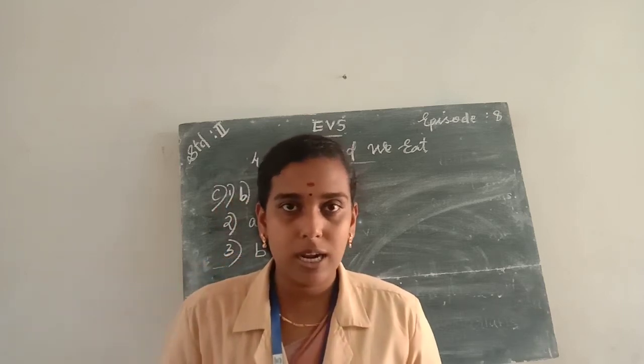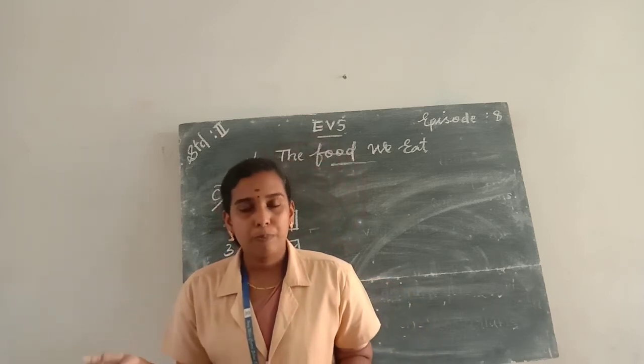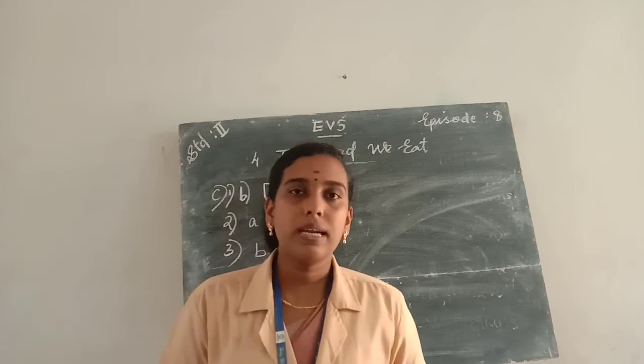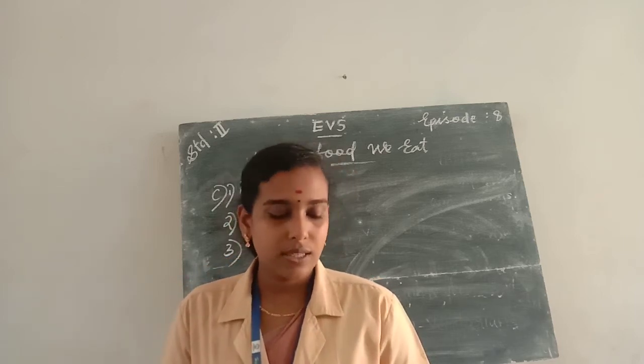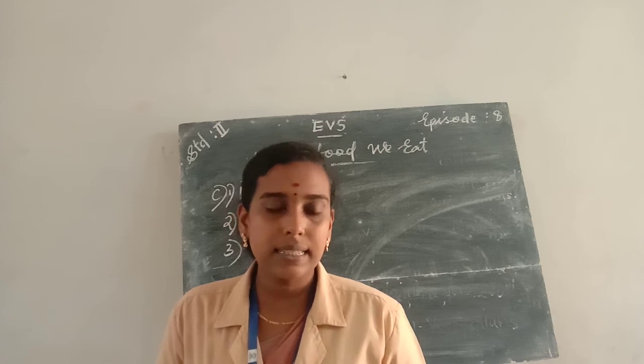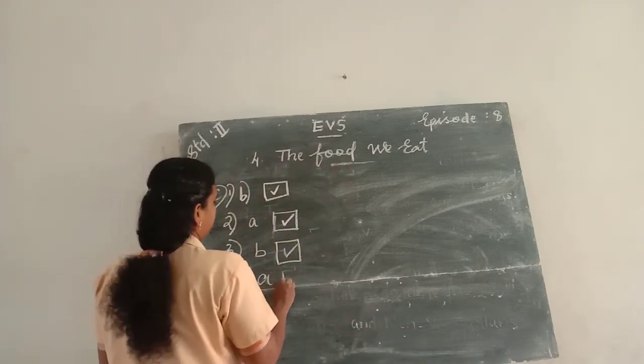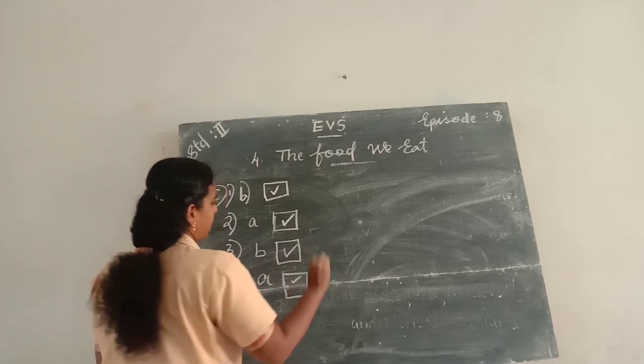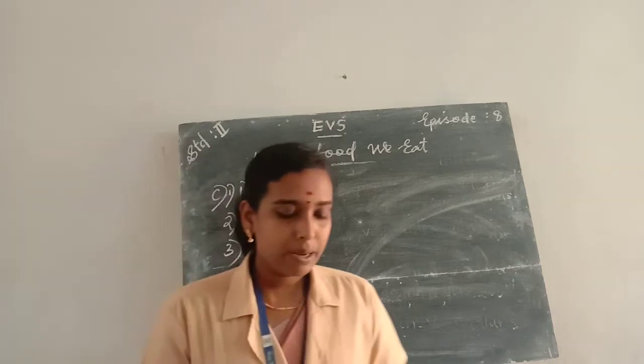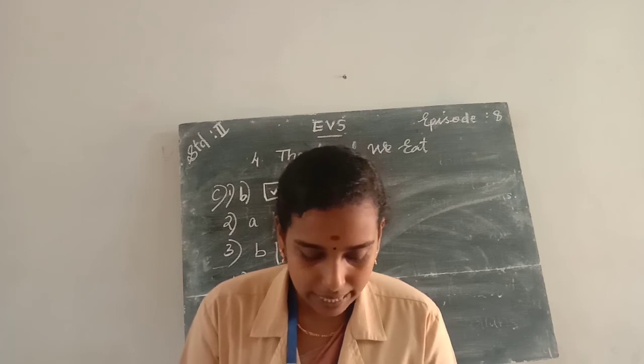They are plant products. Okay. So the people who eat only plant products are called vegetarians. So the correct answer is option A. And the next part is part D.